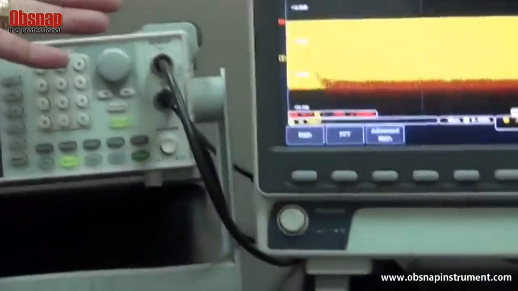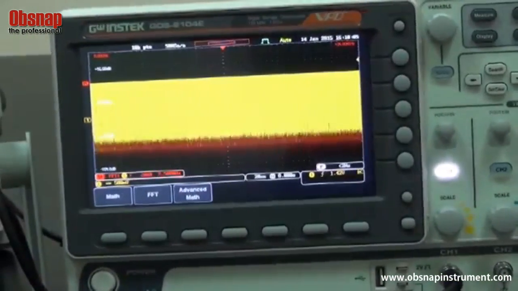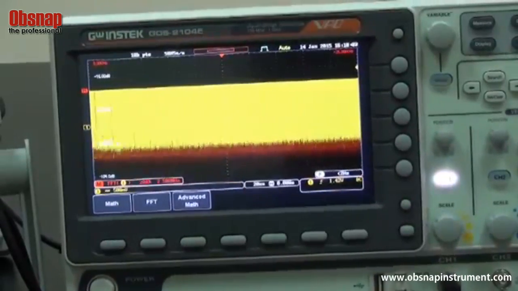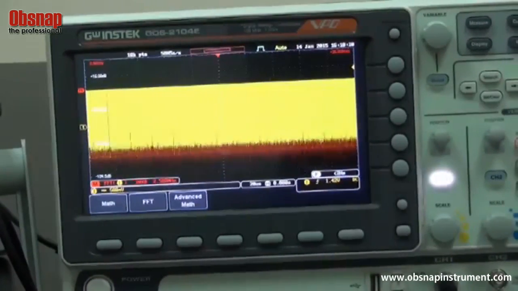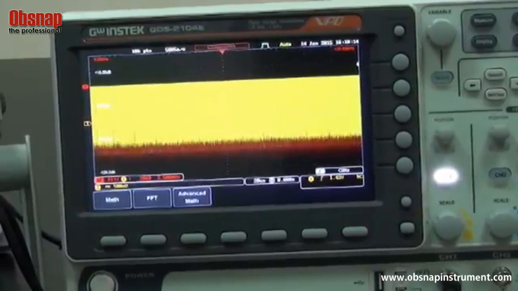Now, we can clearly see that GDS-2000E provides better update rate and 1 mega-point FFT display to genuinely retrieve and show the frequency domain waveform. This concludes my demonstration. Thank you very much.